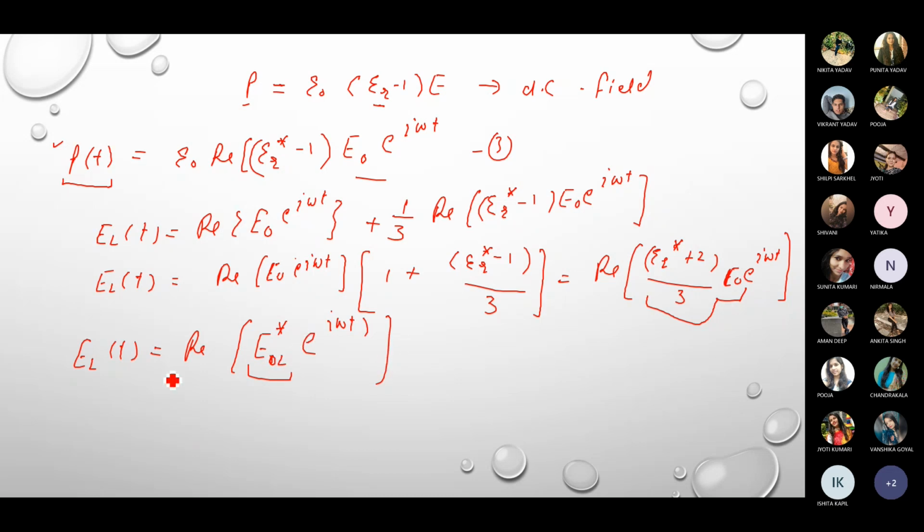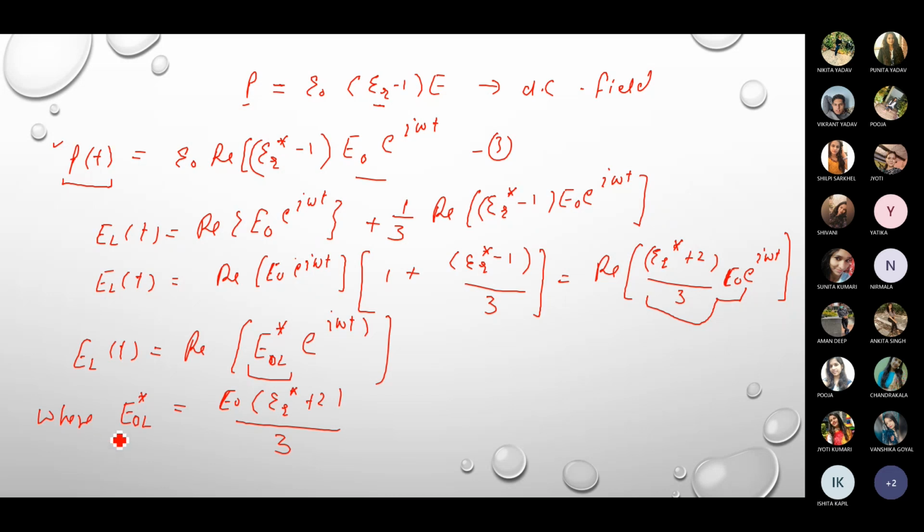Okay, so I can just write it here, where E star 0 L is equal to E naught (epsilon r star plus 2) divided by 3,